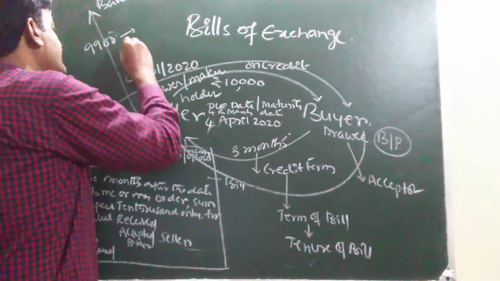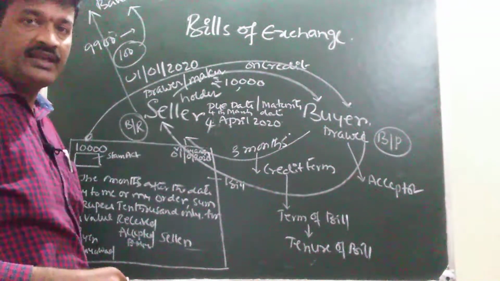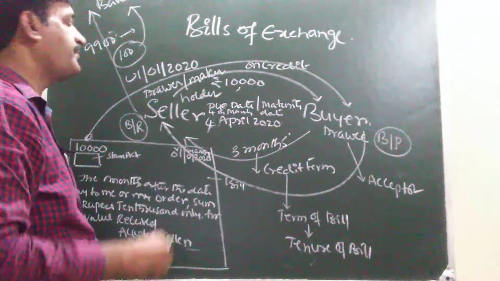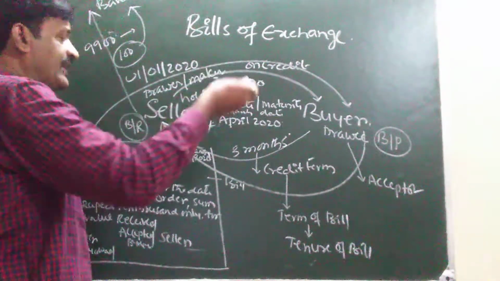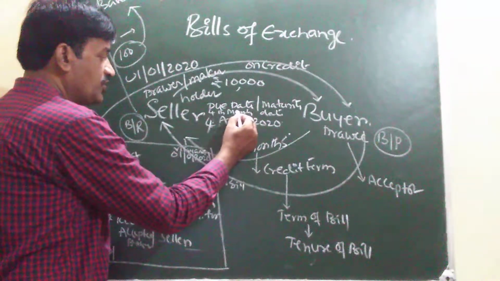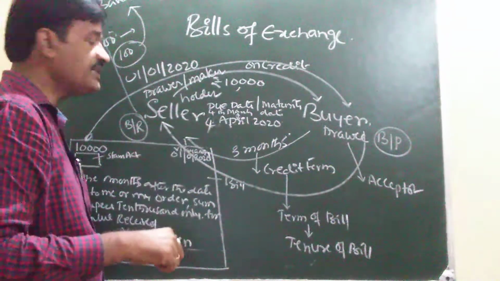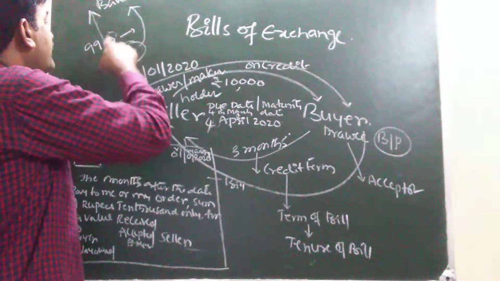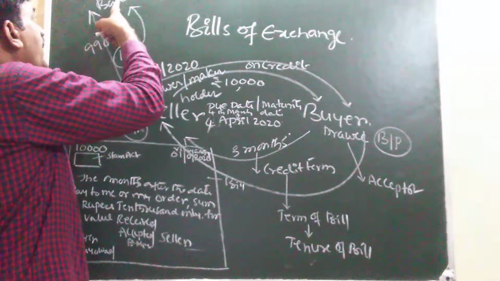100 rupees is recovered by whom? Recovered by the banker in respect of what? In respect of discount charges. So what is discount? Discount is nothing but interest calculated from 4th March to 4th April. One month's interest is calculated, and that interest amount is collected in advance by whom?